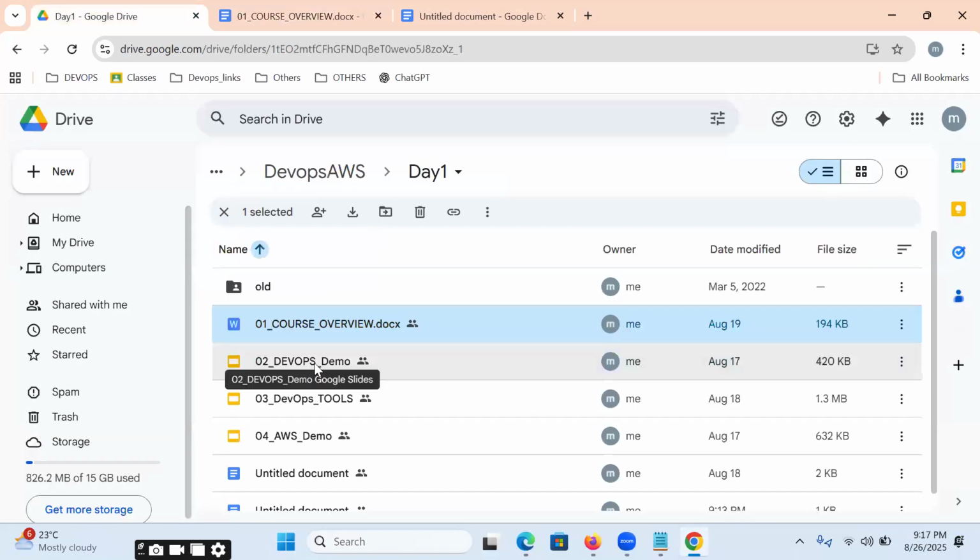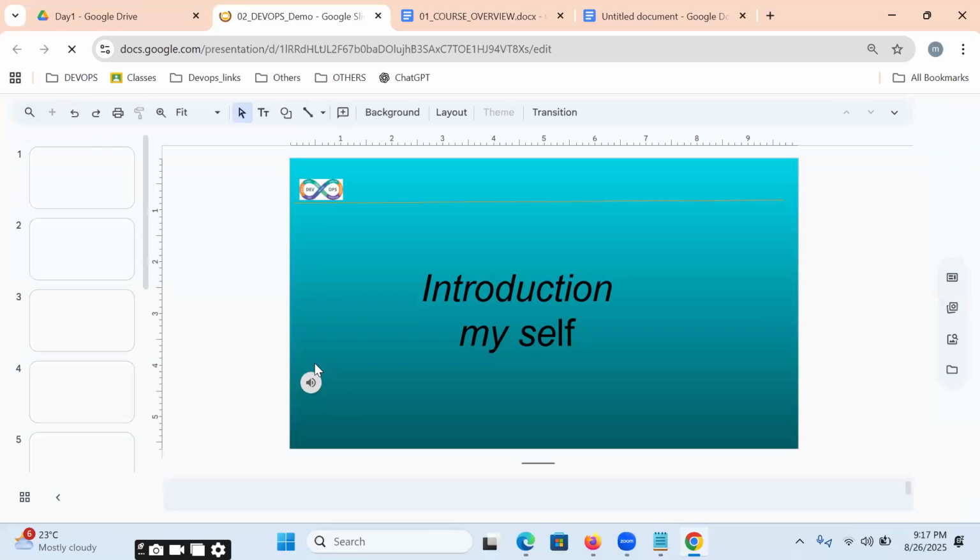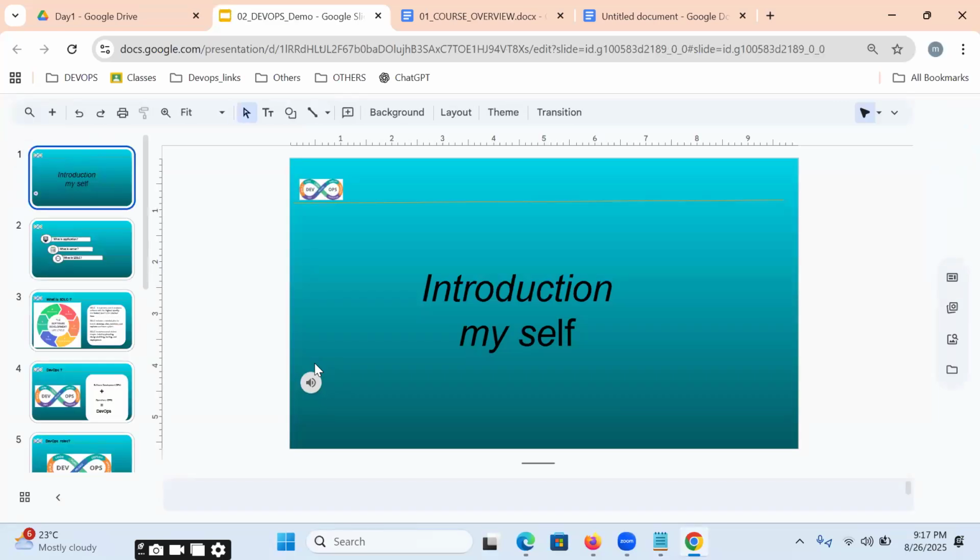And before starting the session, let me introduce myself. My name is Maha. I have a total of 15 years of IT experience. My career started as a Java developer. Then I turned into a DevOps engineer from the last 5 years onwards. It includes AWS as well as Azure also. This is exactly my profile.